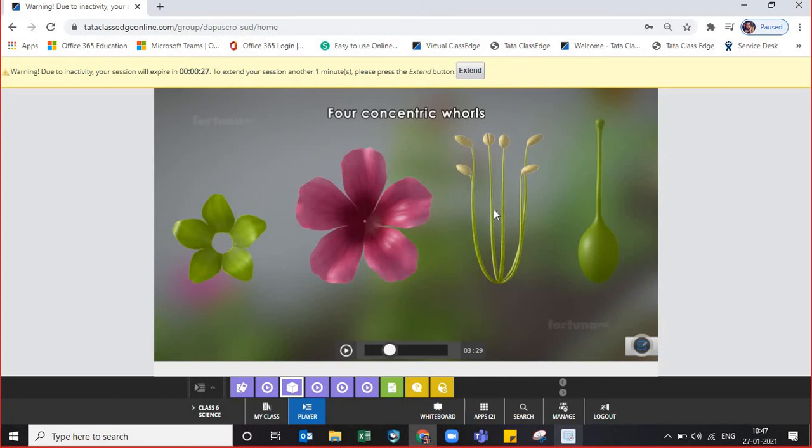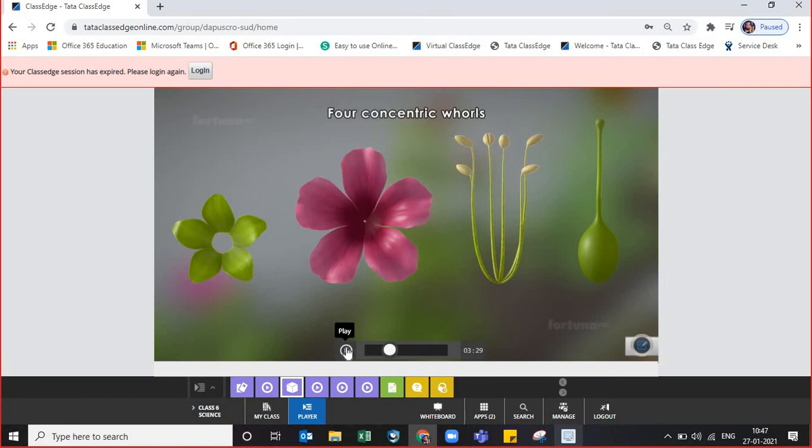This is the male part of the flower. It is also known as stamen. It consists of 2 structures, that is the anther and the filament. The top one is the anther. It contains the pollen grains. The lower structure, just like a cord, just like a stick, is known as your filament. And this is the female part of the flower. It is also known as pistil, also known as carpel. This is the female part. Let's see what it tells us.